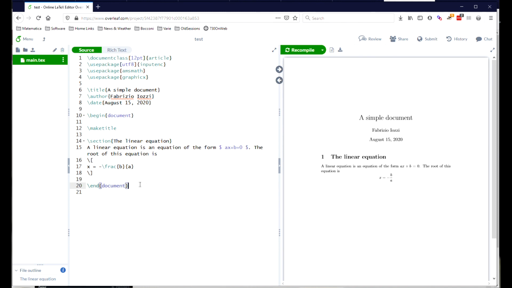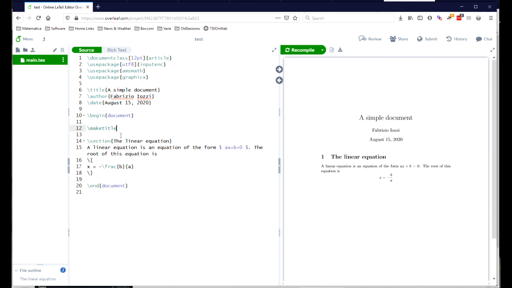In the next video, however, we will see some other types of environment, both in text mode and in mathematical mode. Then the document starts with the command maketitle, that produces the title centered with all the information and the right size of, say, the title, the author, and the date.